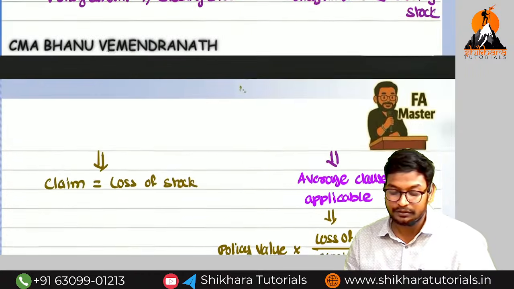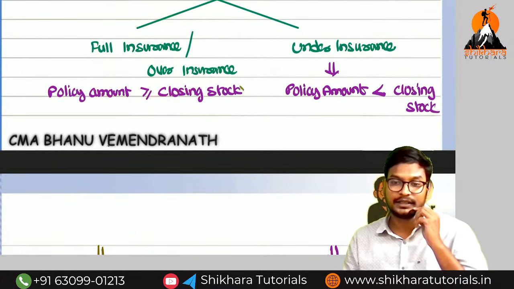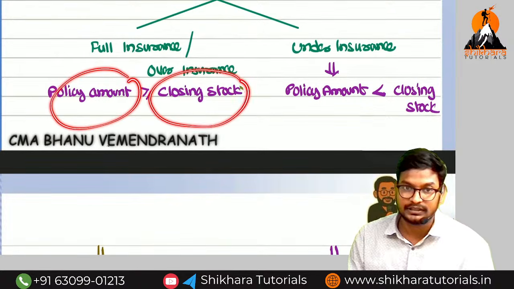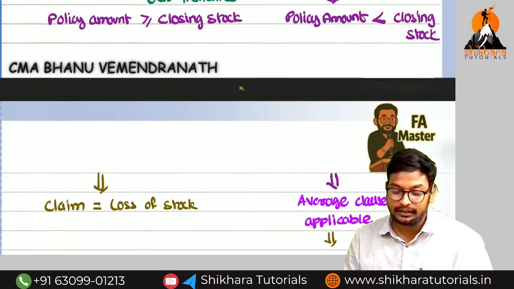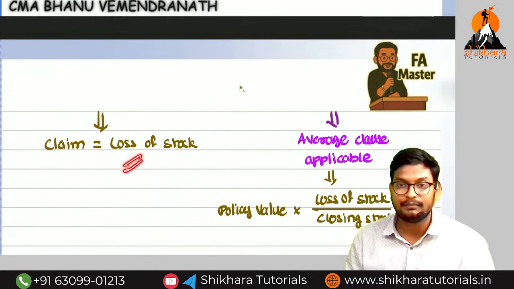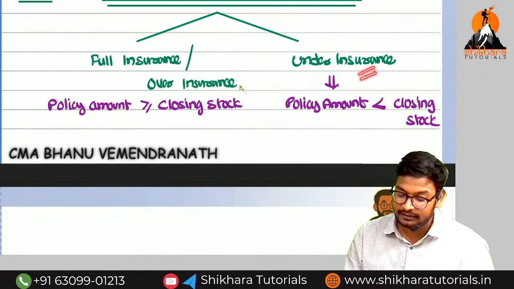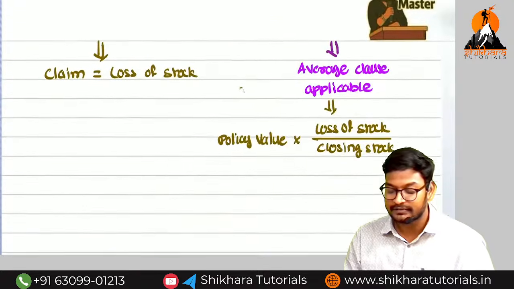So once again I am going to repeat the final step. In the case of full insurance or over insurance, what is the meaning of full insurance or over insurance? Policy value is greater than or equal to closing stock, because we take the policy only on the closing stock. At that point, what is the claim amount? Claim amount is equal to loss of stock. And next, in the case of under insurance, the policy value is less than what? Closing stock. So average clause will be applicable.